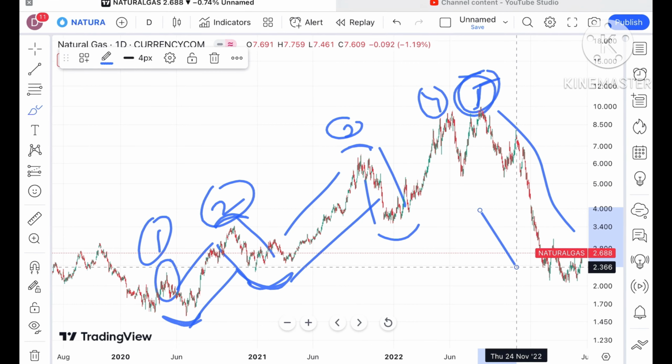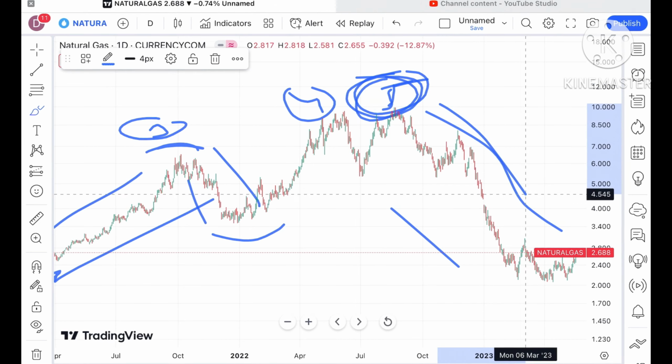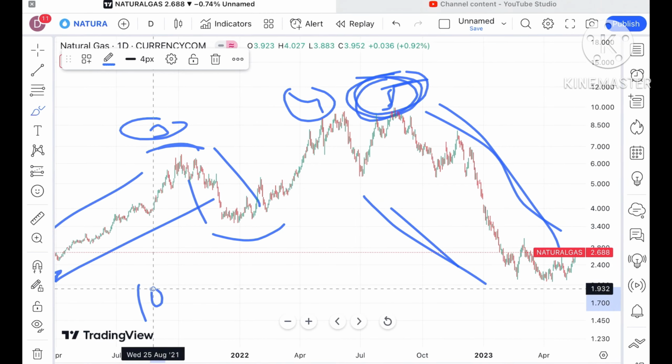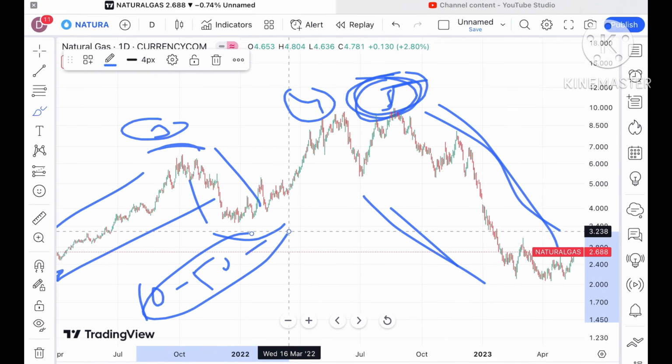Now if you look at this particular chart, after the fifth high we have seen a sharp fall, and this fall is from 10-50 to even 100%. This fall has come, and this is being repeated in most of my videos.